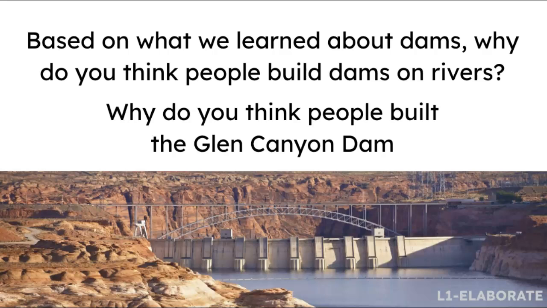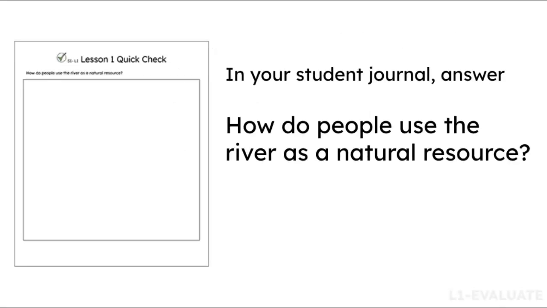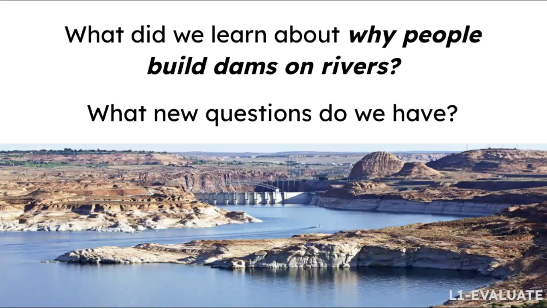For the Elaborate portion, you'll ask students questions about what they've learned about dams and why they think people built the Glen Canyon Dam on the Colorado River. For the Evaluate portion, you'll have students answer the question in the Lesson 1 Quick Check Student Journal page. To support student sense-making across the unit, orient them back to the driving question board. Ask, what did we learn about why people build dams on rivers? And what new questions do we have?